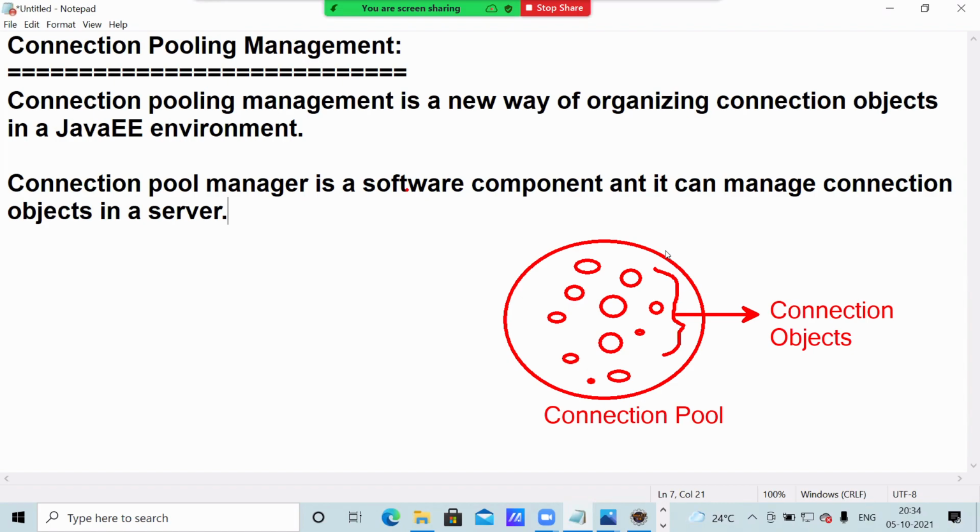Whenever you run the server, some attributes are there: minimum connection objects, and maximum. Suppose I write minimum equal to 5, maximum 10. Then what will happen?